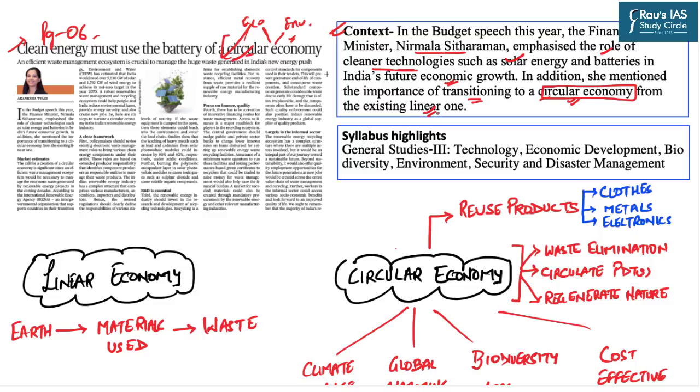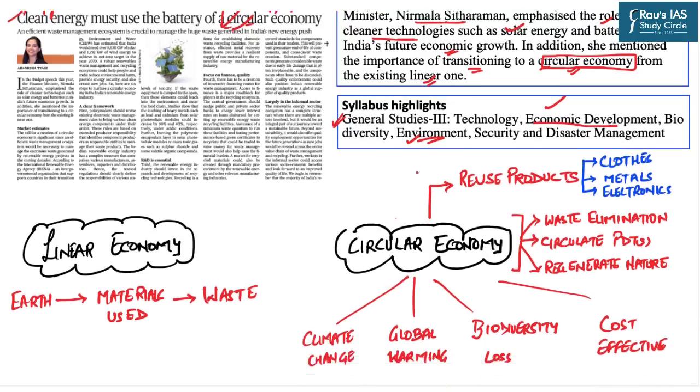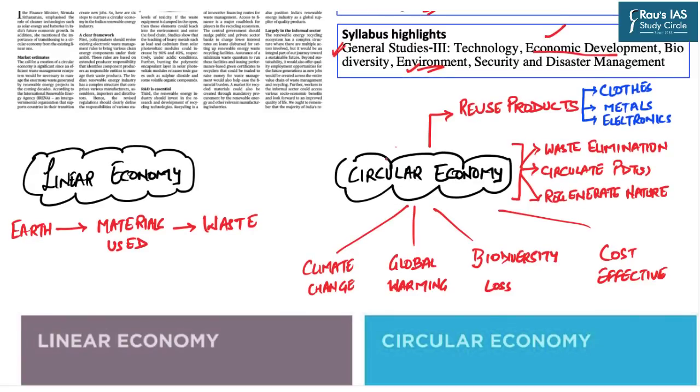As far as the UPSC scheme of syllabus is concerned, this topic falls under the General Studies paper 3 in the section of economic development as well as environment. As we have already discussed, circular economy is an overlapping section of economy as well as environment. So we'll take our discussion forward and first we'll understand what exactly is meant by the linear economy and circular economy.